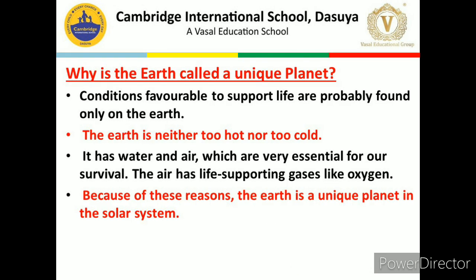So that's all about today's topics. Let us recapitulate whatever we have discussed today. Today we have started our session with the Earth, and Earth is the third planet in our solar system. It is the only planet where the life is possible. And what are those reasons? Because there is air, water, and moderate temperature. We have discussed why the Earth is called a blue planet, because 71% of the Earth's surface is covered with water. Next, we have discussed about Moon.